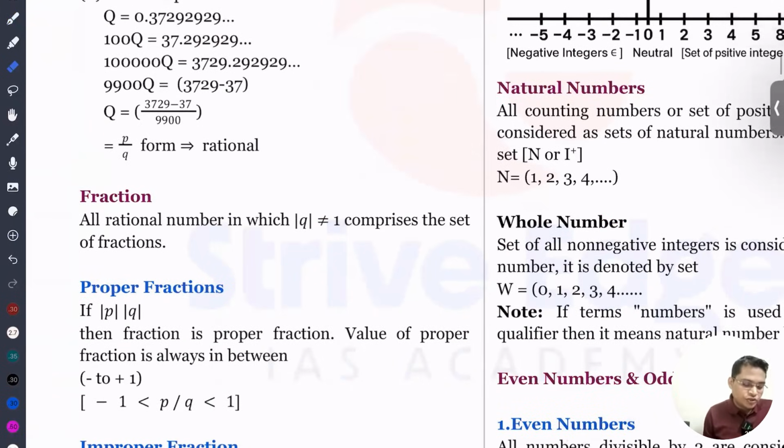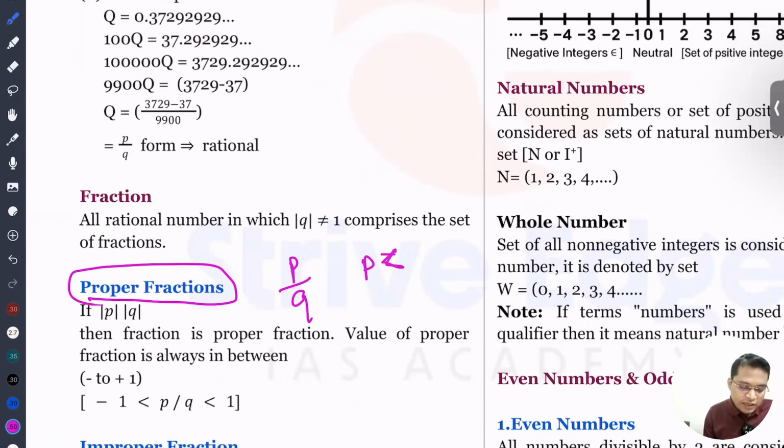So next is fraction. Fraction means something divided by something. A fraction can be a proper fraction. Let's say there is a p by q form. If q is greater than p, then we can call this a proper fraction. For example, 1 by 2, here 2 is greater than 1, so 3 by 5 is a proper fraction, 7 by 9 is a proper fraction.